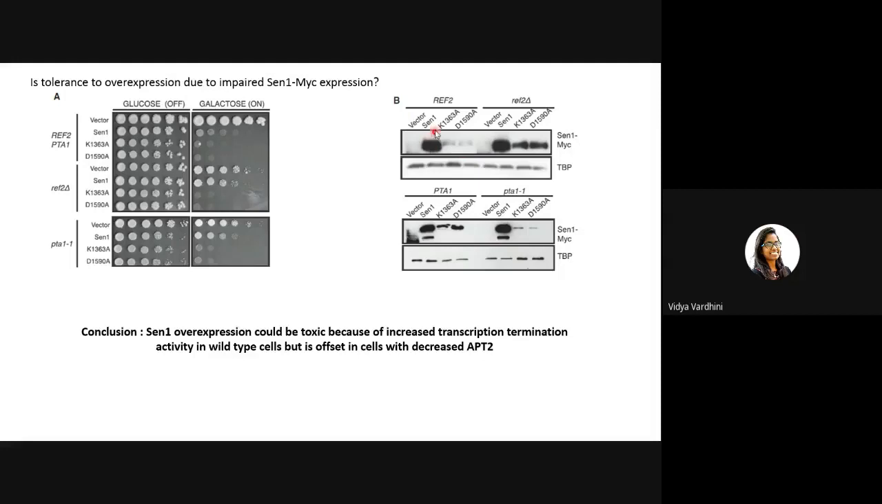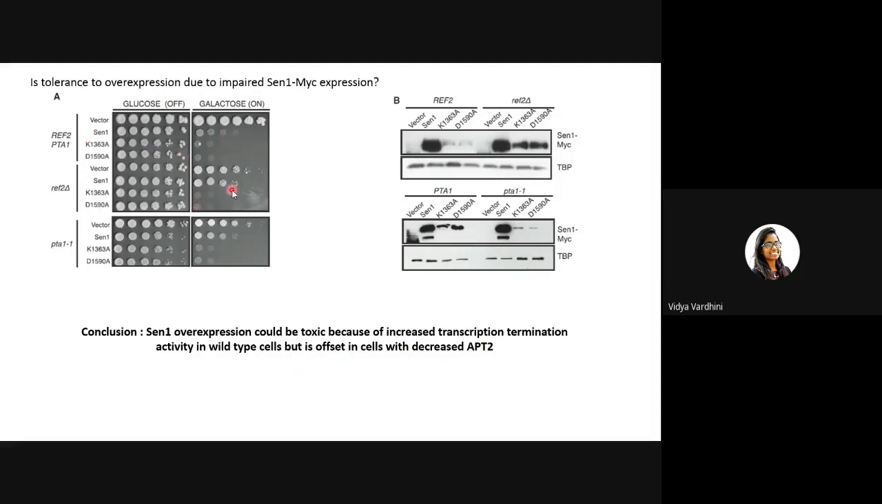So the SEN1 mRNA levels were actually very highly overexpressed, but then the cells survived. Even in case of PTA1 temperature sensitive mutants, the SEN1 mRNA levels were high. That means it was being overexpressed. Yes, it was not due to impaired SEN1 MYC expression. So they concluded that SEN1 overexpression could be toxic because of increased transcription termination activity in wild type cells, but is offset in cells with decreased APT2.